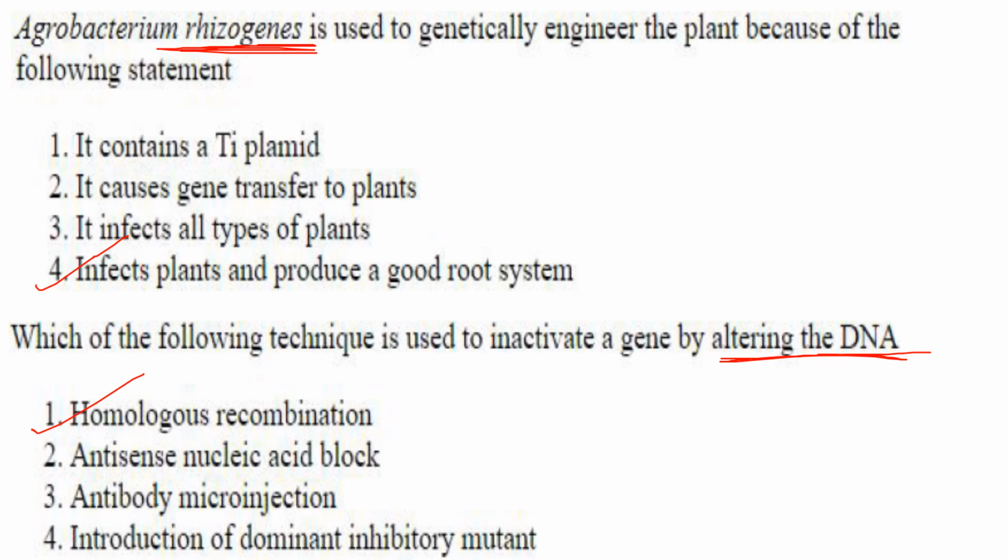Then introduction of a dominant inhibitory mutant, or a dominant negative mutant. This will inhibit the function of the gene, but it does not alter the DNA. So 4 is not the answer. So your answer is homologous recombination.